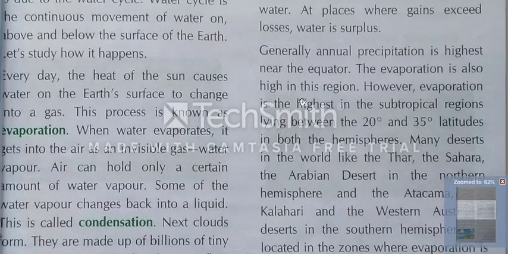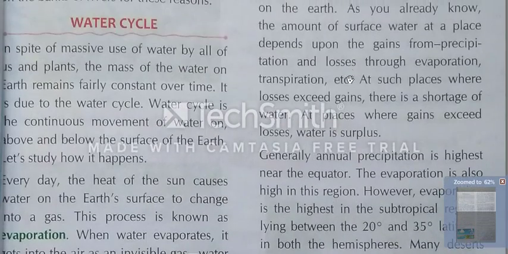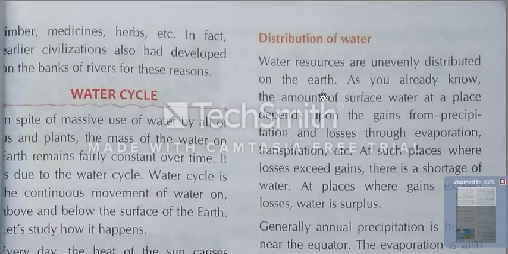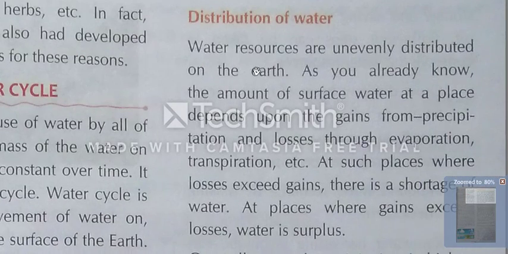Now see the remaining chapter. Now, distribution of water. We have seen the water cycle. Now we will see distribution of water. I hope that on the screen you can see it properly today. It is possible to show you.